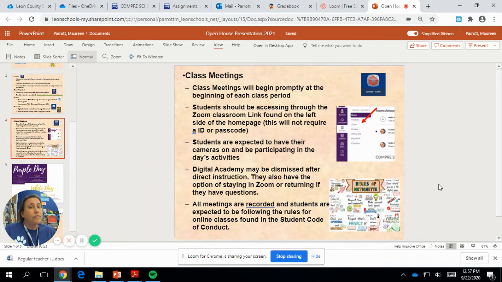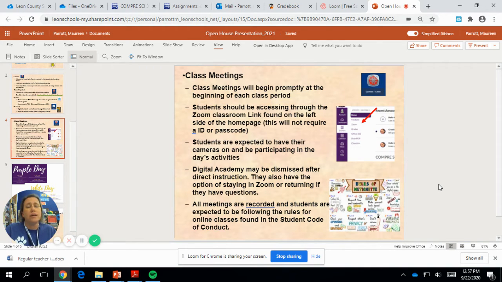Now they do have the choice to just hang out in case they need help, or they can leave and then return, because I just keep the Zoom going. And I've actually had students that have done that. They either just sit there and hang out, they do their work.